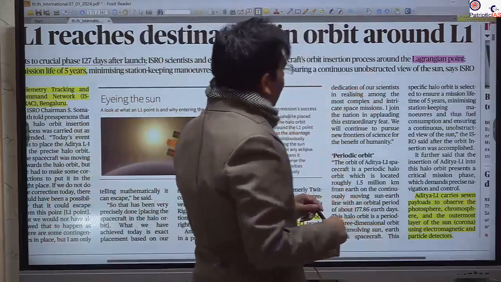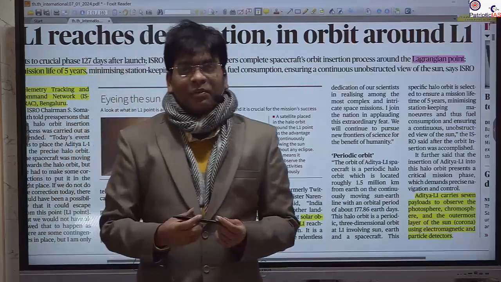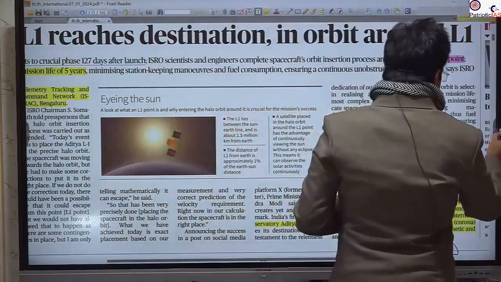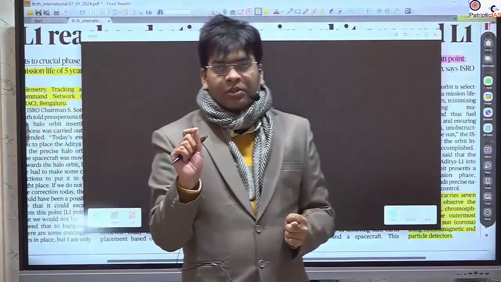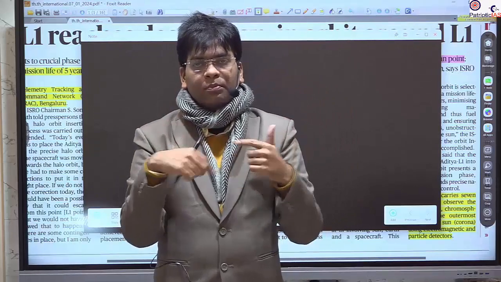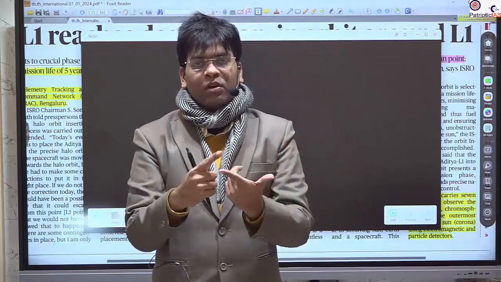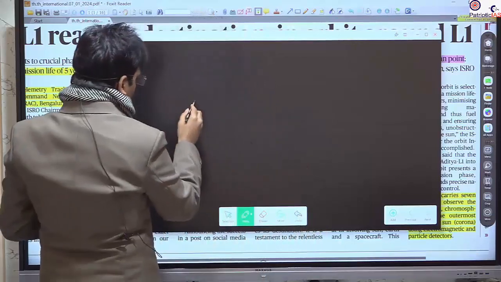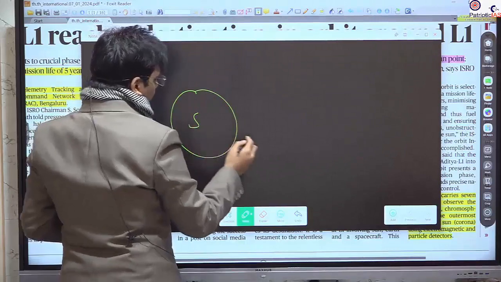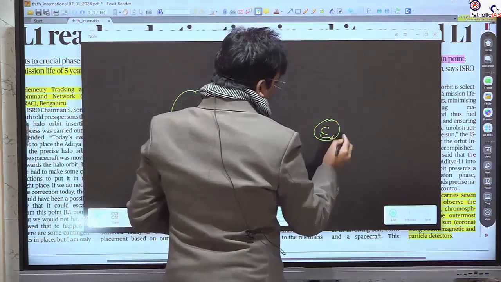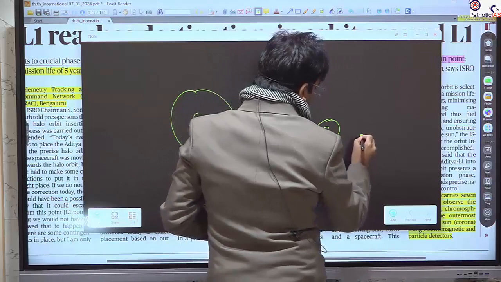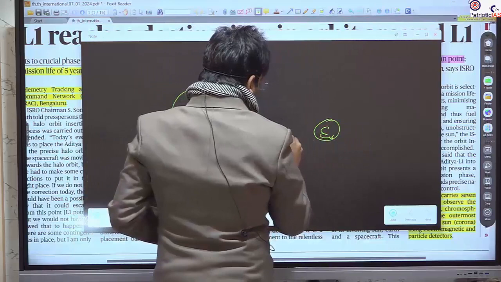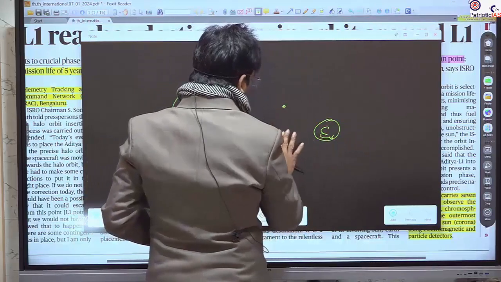We will start with this Lagrangian point. Already we have studied what a Lagrangian point is. Again, I would like to repeat because this concept is a bit tricky. A Lagrangian point is a particular position or point in space of a three body system. This three body system in space could be any celestial bodies like the sun, earth, and a satellite here. So a satellite here or here or here, anywhere.